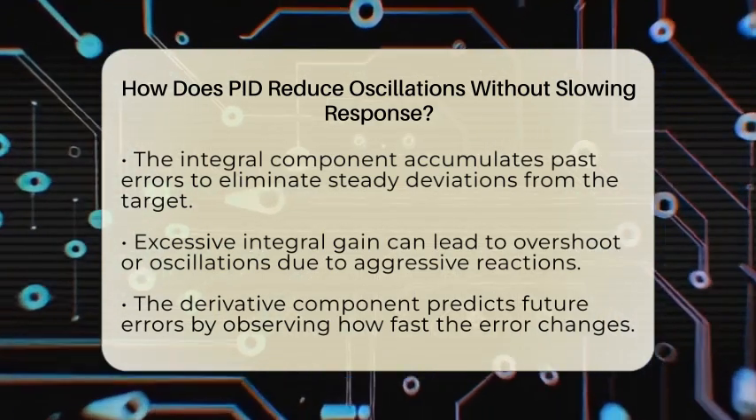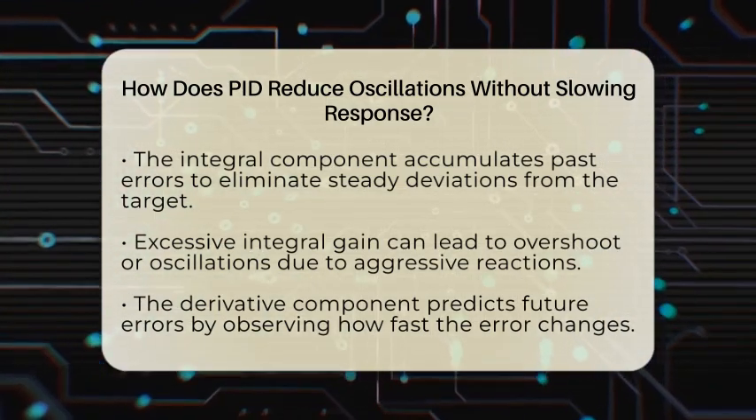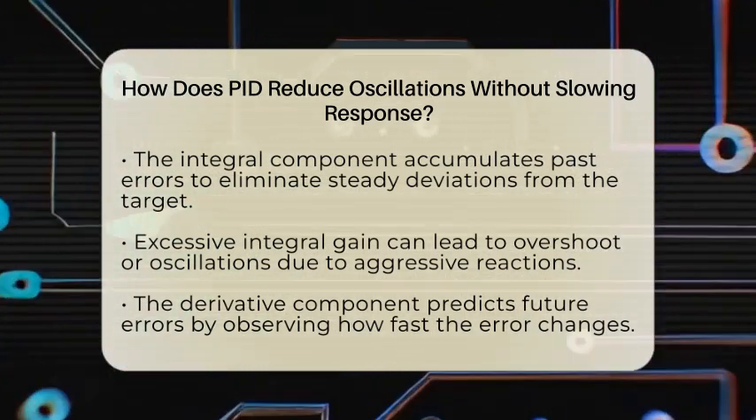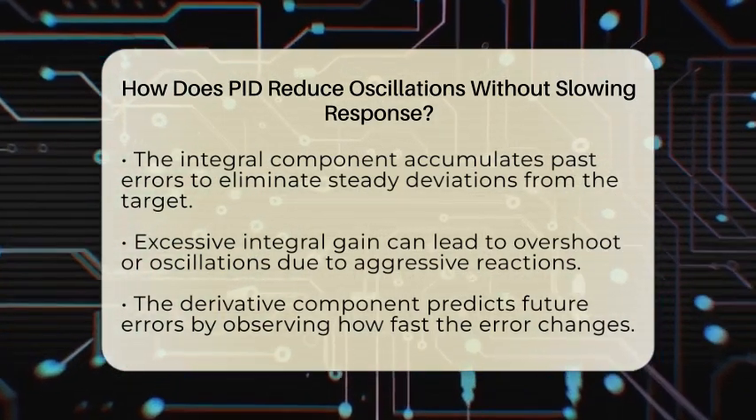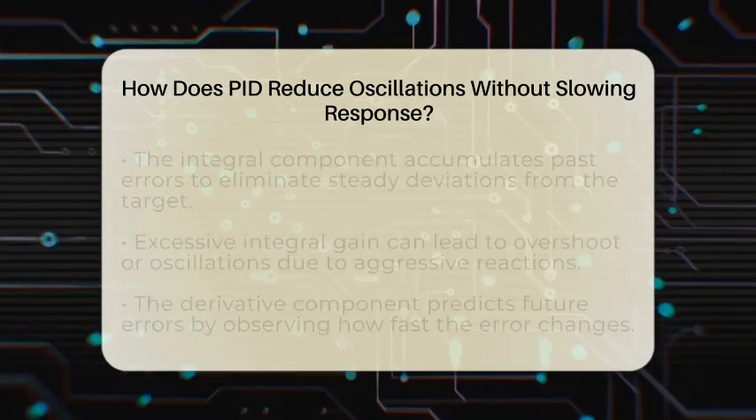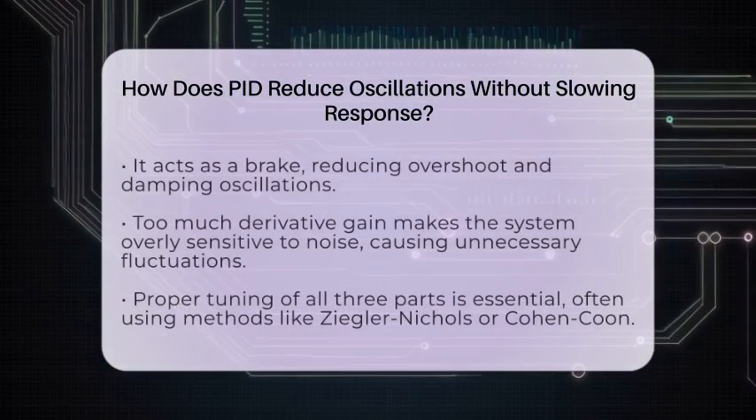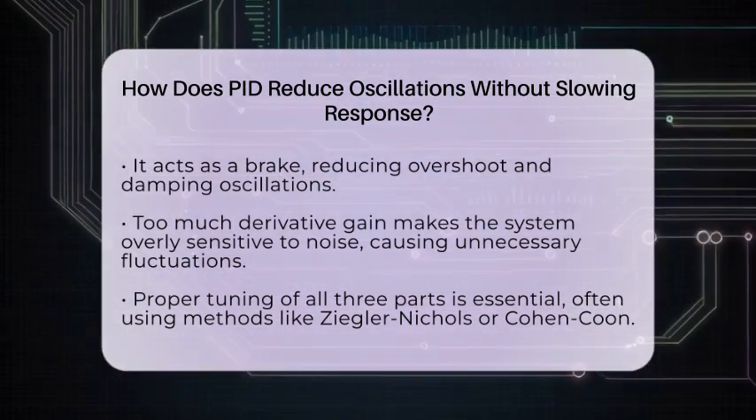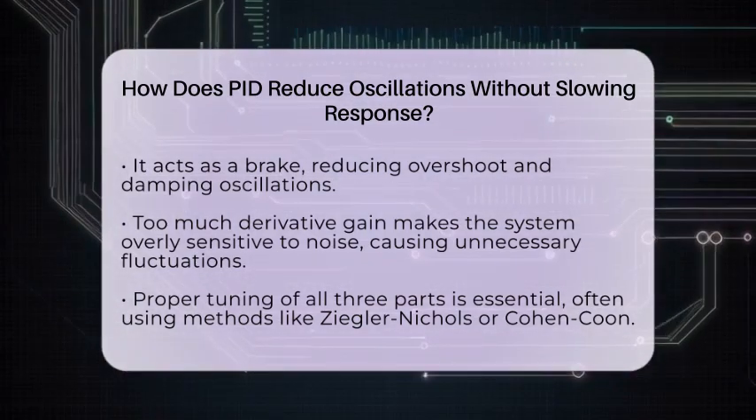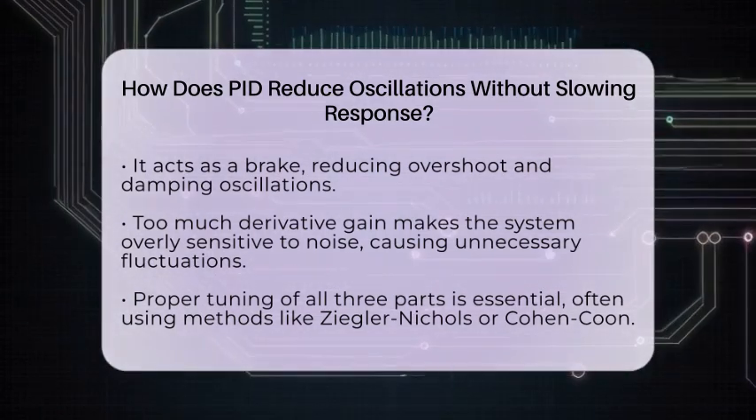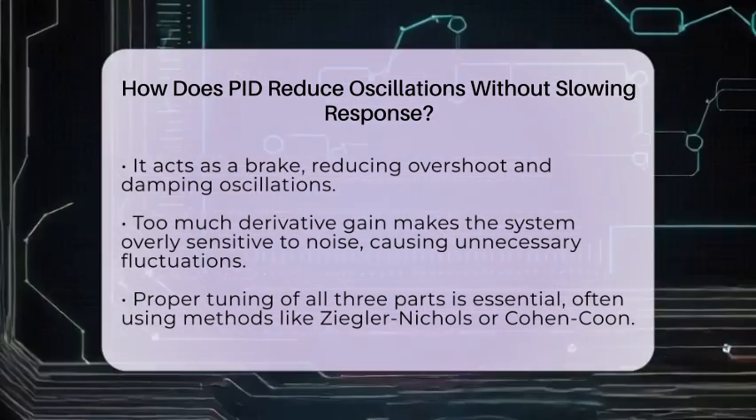The derivative part is like a warning system that predicts what's coming next. It looks at how fast the error is changing. If the error is increasing rapidly, the derivative acts like a brake, slowing things down before oscillations get out of control. It dampens the system's response, preventing overshoot and bouncing. But if the derivative gain is too high, it can make the system overly sensitive to noise, causing unnecessary fluctuations.